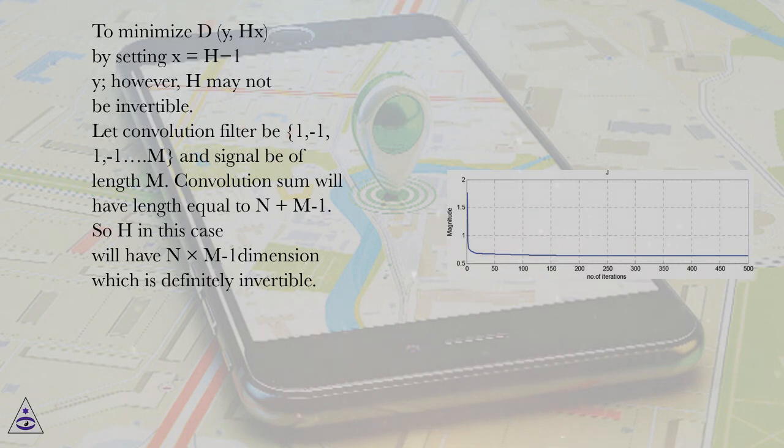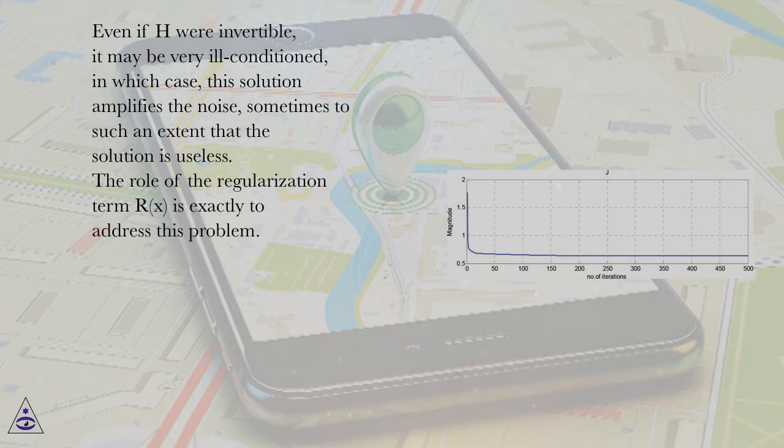Let the convolution filter be [1, -1, 1, -1, ..., M] and the signal be of length N. The convolution sum will have length equal to N plus M minus 1. So H in this case will have N times (M minus 1) dimension, which is definitely invertible. Even if H were invertible, it may be very ill-conditioned, in which case this solution amplifies the noise, sometimes to such an extent that the solution is useless.